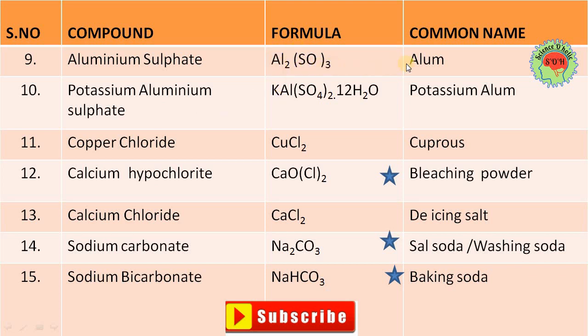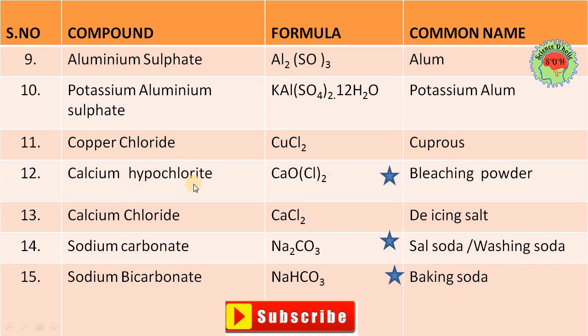So this is about aluminum sulfate and the common name is alum. 10, potassium aluminum sulfate. Now the formula is potassium K, Al aluminum, SO4 is sulfate. So this is the hydrated form, that's why we have written here 12 water molecules. Common name potassium alum. 11, copper chloride, CuCl2 and the common name is called cuprous.